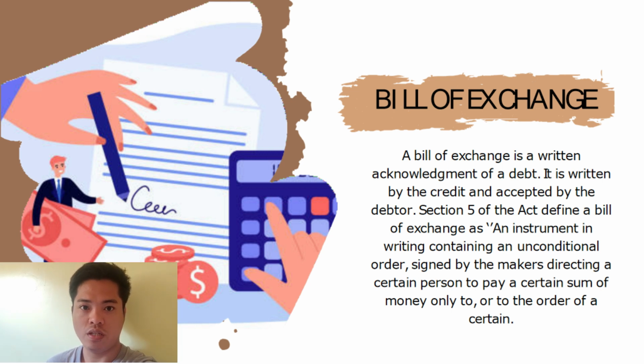Features of bill of exchange. It is important to have a bill of exchange in writing. It must contain a confirmed order to make a payment and not just a request. The order should not have any condition. The bill of exchange amount should be definite. Fixed date for the amount to be paid.